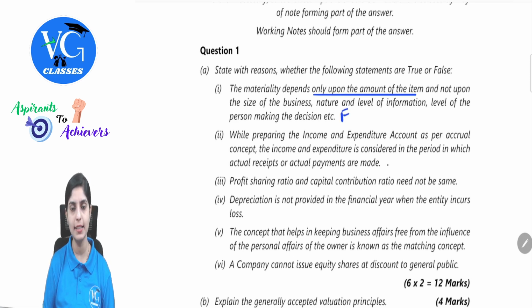What will be our reasons? Here you have to use a keyword which says that significant elements having an economic effect will impact the concept of materiality, because materiality is basically talking about what would be the relevant information for the purpose of disclosure in the financial statements. This keyword I will also emphasize while we discuss the respective answers. I will show you, so then you can come across the respective word.